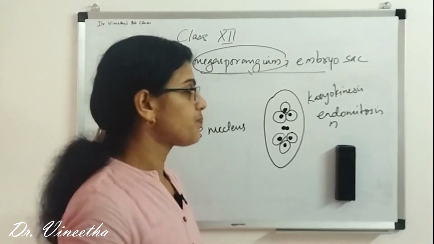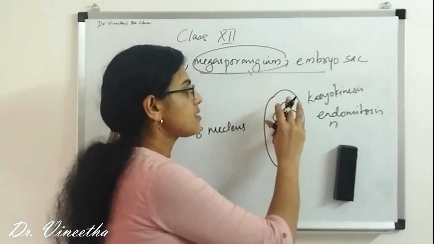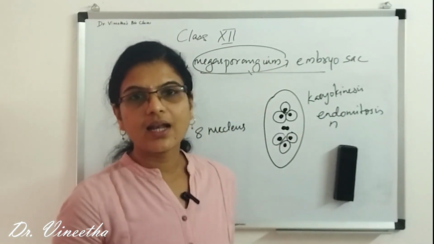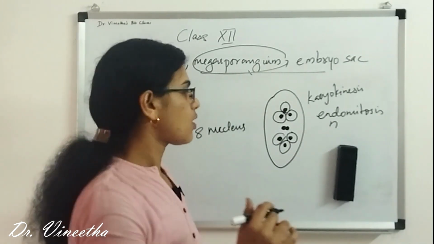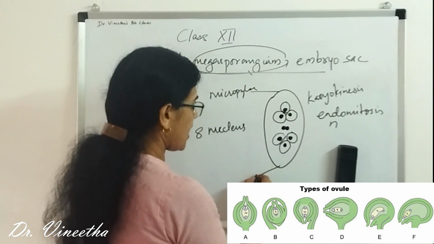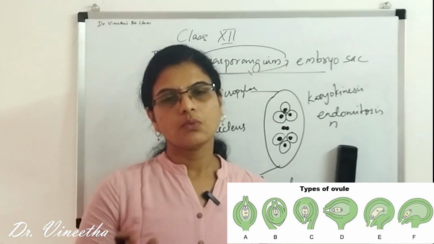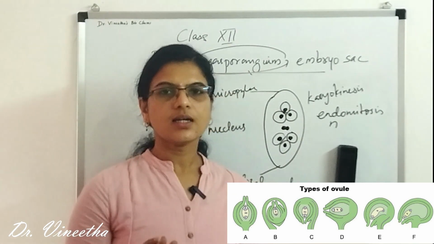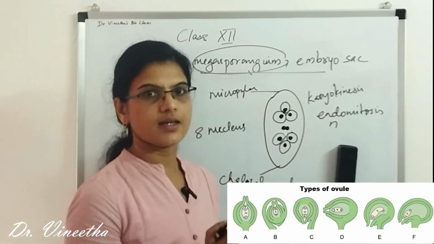Okay, and now these 3 cells will go to the micropylar end. In the picture we saw that this was the micropylar end and this is the chalazal end, right? So one area is the micropylar area and the other is the chalazal area.